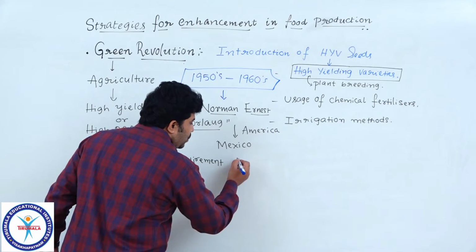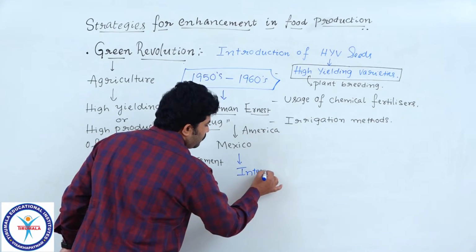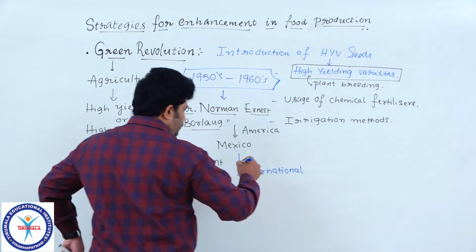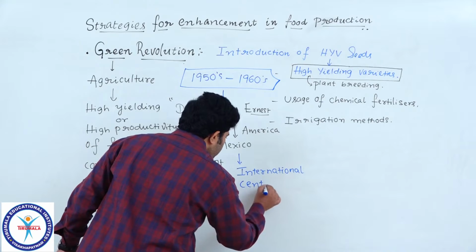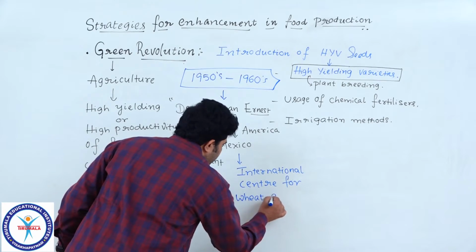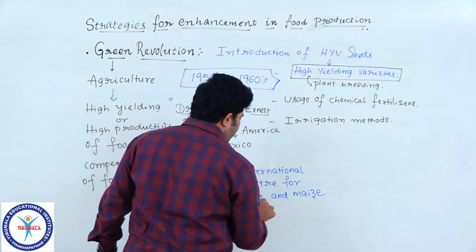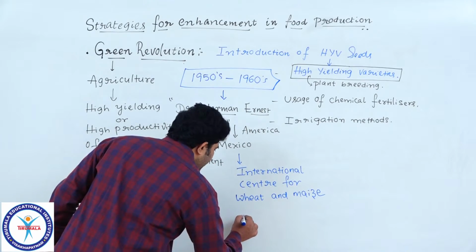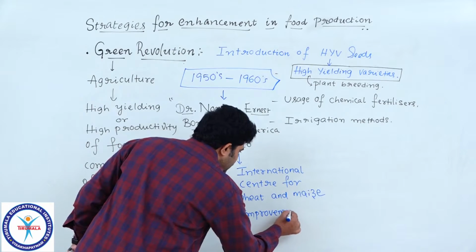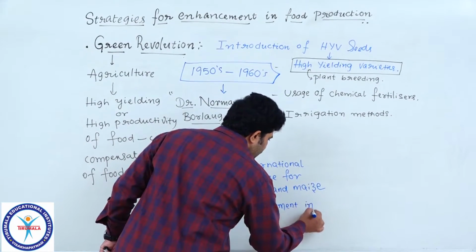In the country Mexico, he did all the experiments in one center, that is the International Center for Wheat and Maize Improvement in Mexico.